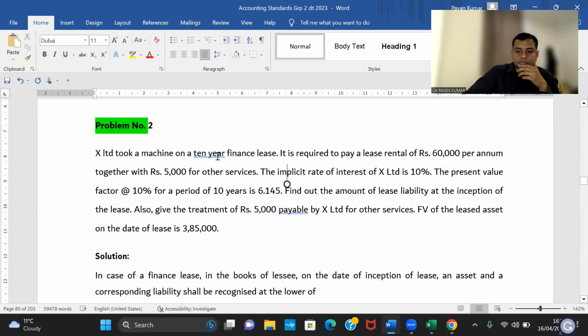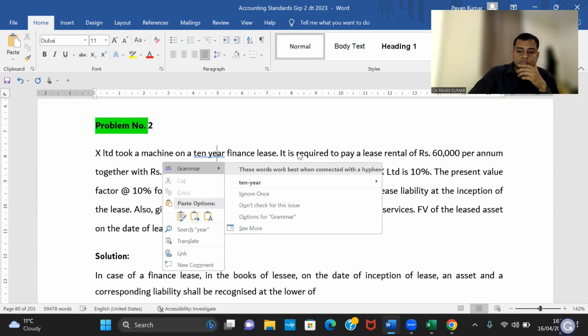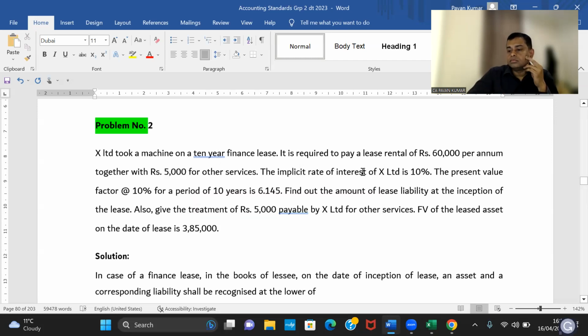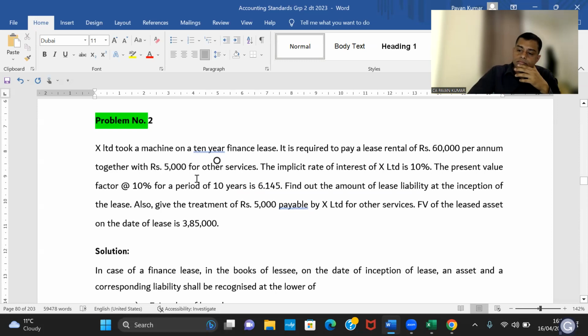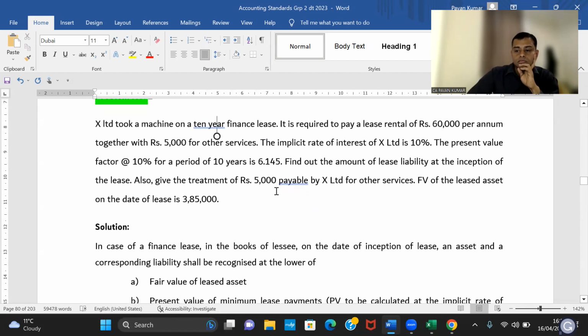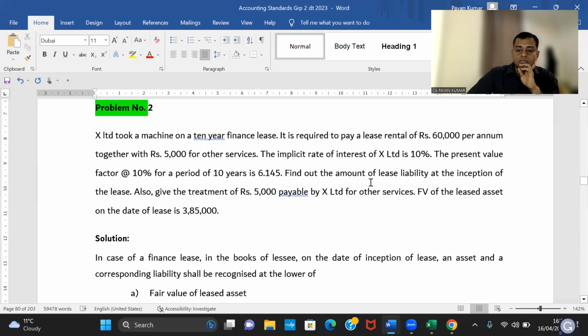X Limited took a machine on 10-year finance lease. It is required to pay a lease rental of rupees 60,000 per annum, together with 5,000 for other services. The implicit rate of interest of X Limited is 10%. The present value factor 10% for the period of 10 years is 6.145. Find out the amount of lease liability at the inception of the lease. Also give the treatment of rupees 5,000 payable by X Limited for the other services. Future value of the asset on the date of lease is 3,85,000.